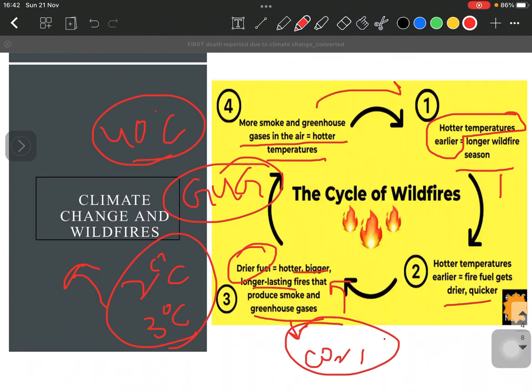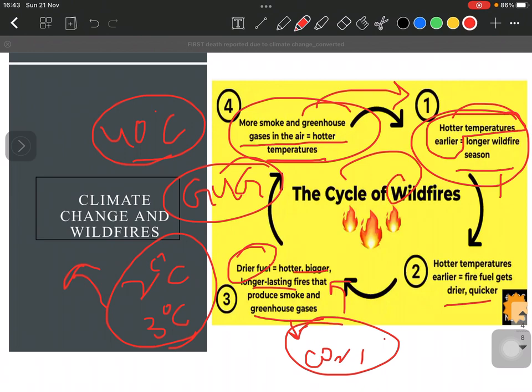So this is like a cycle that goes on and on increasing. And it is not something that can be stopped in a day, right? Like what is causing this hotter temperature is actually the outcome of these wildfires. So this cycle goes on and on, right?